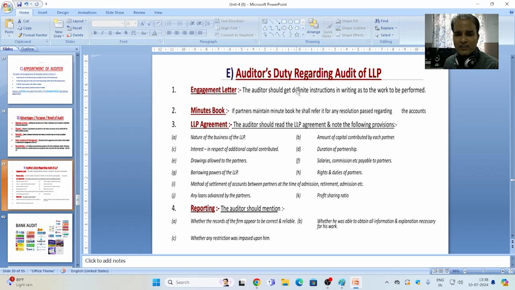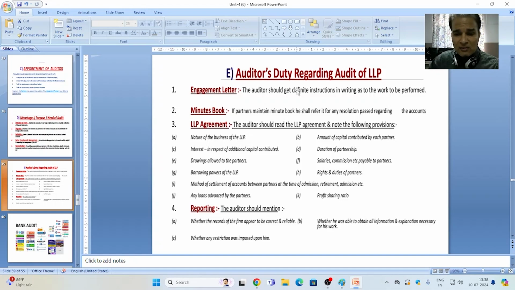Point I, method of settlement of accounts between partners at the time of admission, retirement, etc. The LLP agreement sets out the terms and conditions regarding admission, death, retirement, insolvency of the LLP or the partners. So all these things have to be in the knowledge of the auditor, but to get this knowledge, the auditor should go through the LLP agreement.